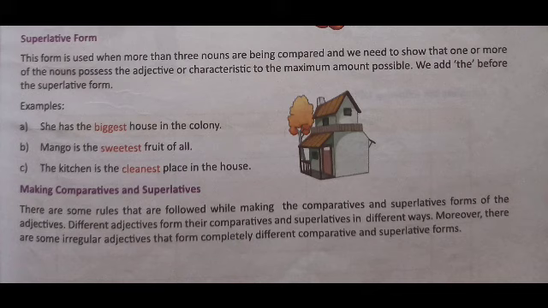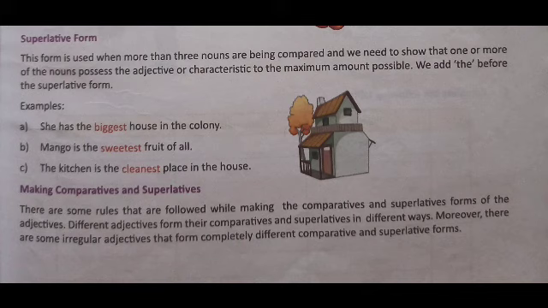Positive form means it is the basic form. There is no comparison. Comparative form means comparing two nouns. Superlative form is used when more than three nouns are being compared. Look at the examples. She has the biggest house in the colony. Mango is the sweetest fruit of all. Here, more than three nouns are being compared with a whole. The kitchen is the cleanest place in the house.